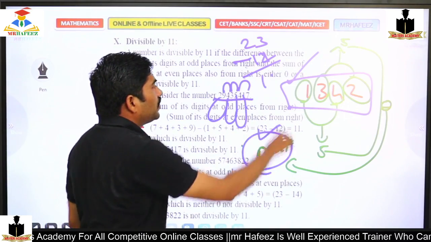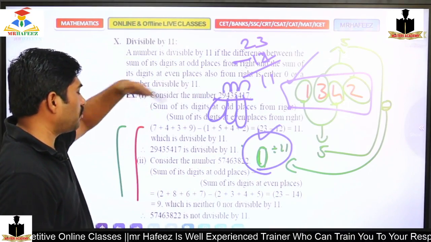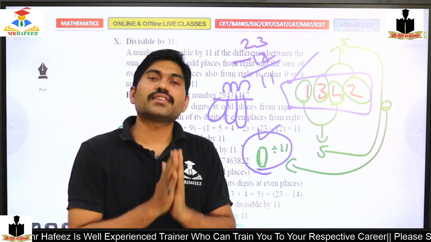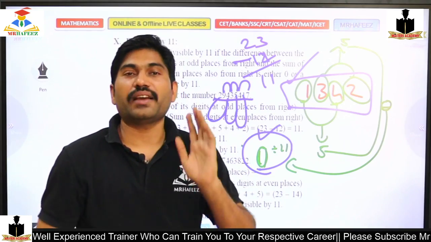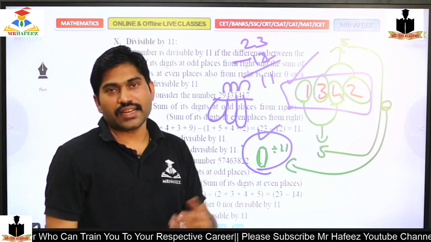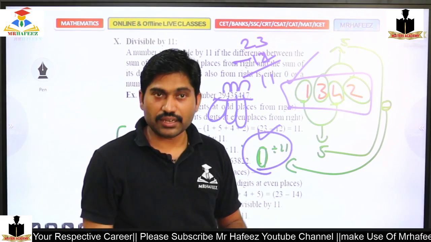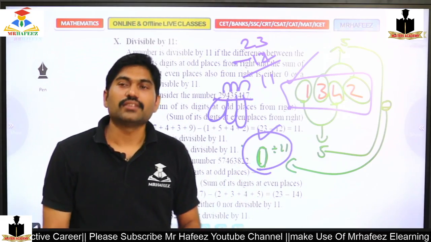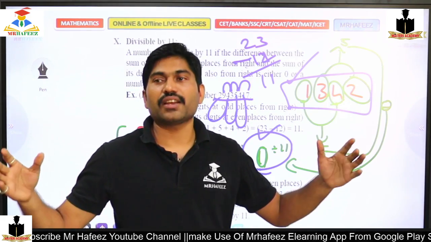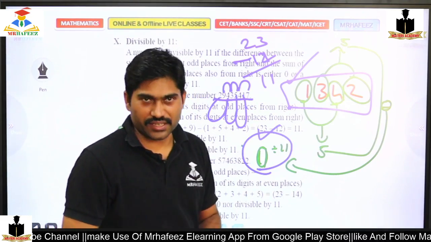Is that divisible by 11? Yes, sir, that is divisible. So this number is divisible by 11. That's it. Are you clear? So the rule is very simple: the difference should be divisible by 11. If the difference is 0, then it is again divisible by 11. If the difference is 11, then again it is divisible by 11. If the difference is 22, it very rarely comes. The number should be very huge, with more digits. Generally it won't come in the examination.